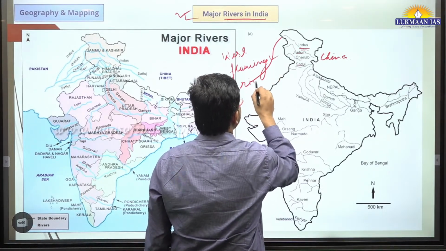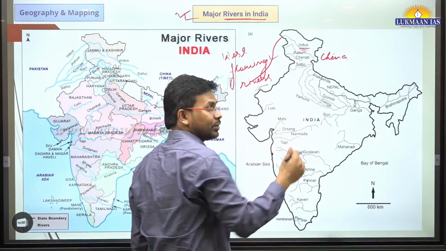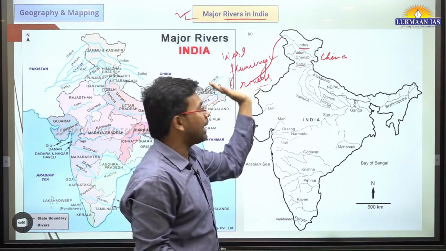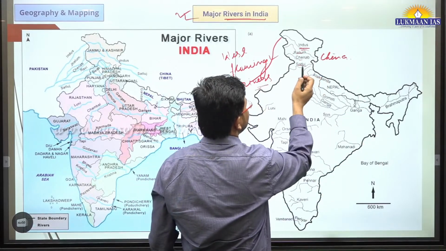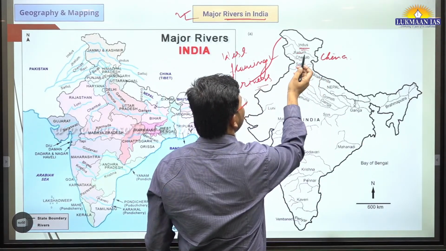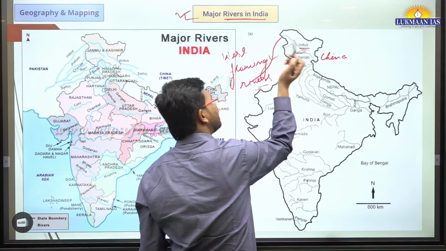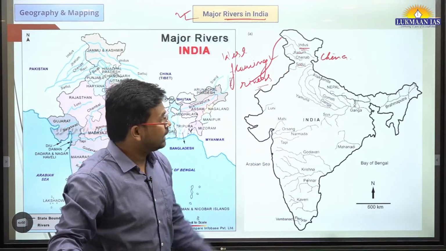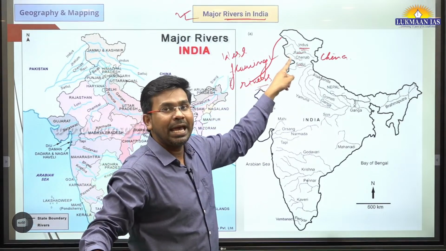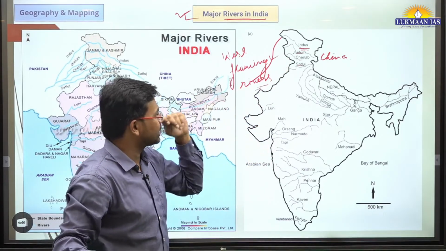Why west flowing rivers? Because these rivers originate towards the eastern side, but finally they go to the western side. And these rivers, like Jhelum, Chenab, Satluj, add their waters to the Indus river. The Indus river is the longest river over here, okay. So these rivers act as tributaries of the Indus river.